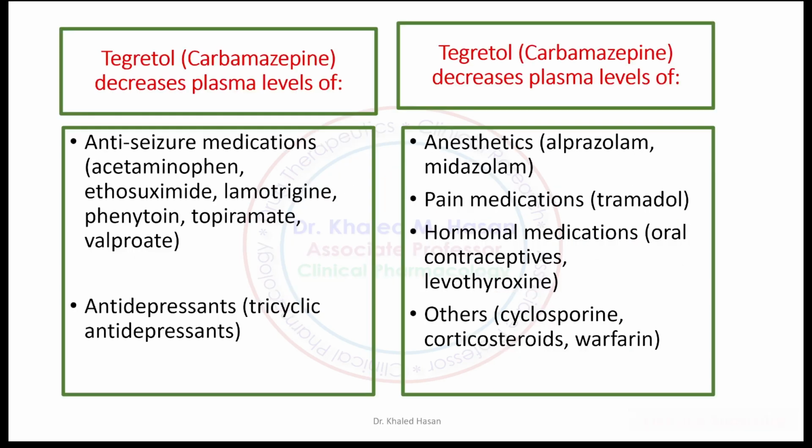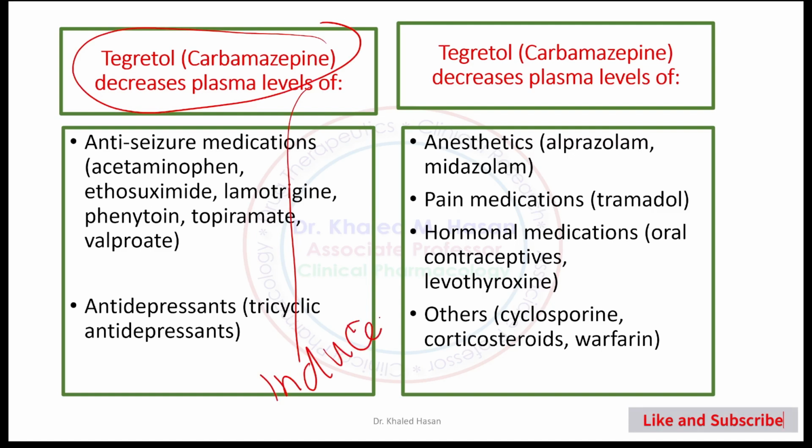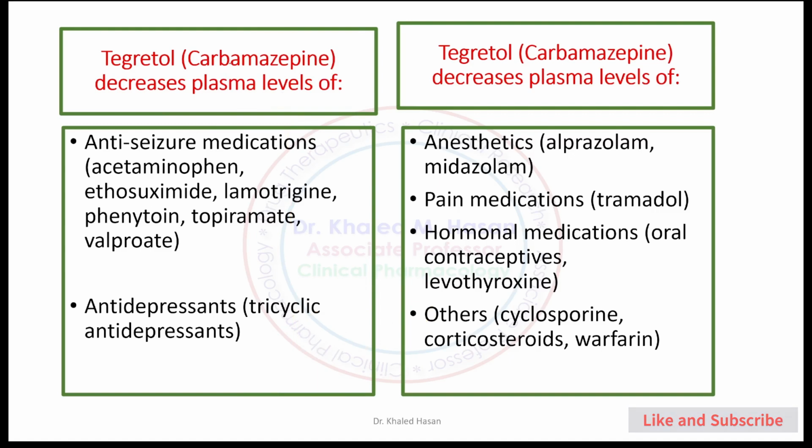Okay, here we have some medications whose plasma level is decreased. Tegretol decreases plasma level of other drugs. Tegretol is considered an inducer, accelerating metabolism of other medications. Example for that, very important for us to remember: carbamazepine accelerates metabolism of other medications, including acetaminophen, brand name Tylenol, ethosuximide, lamotrigine, phenytoin, topiramate, valproic acid.